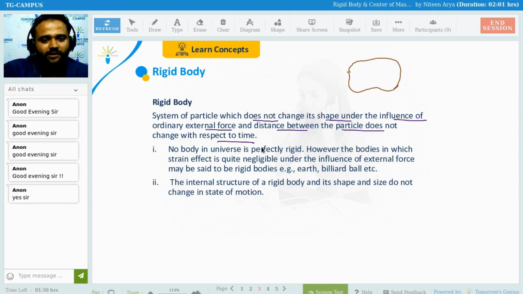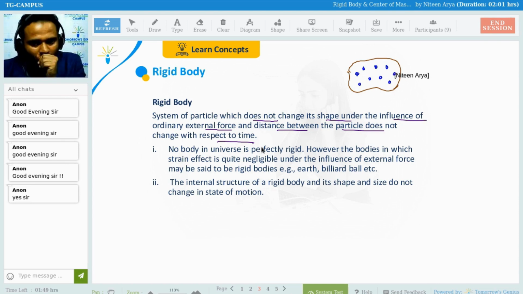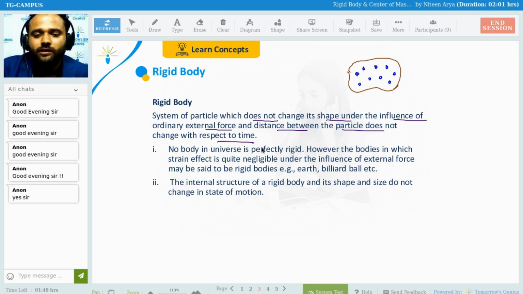Just for simplicity, I make this particular stone with this many particles. This is 1, you can even say 1, 2. This is fixed. As you can see, I make this stone with 1, 2, 3, 4, 5, 6, 7, 8, 9, even with the help of 9 particles.